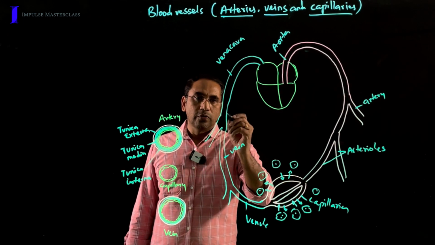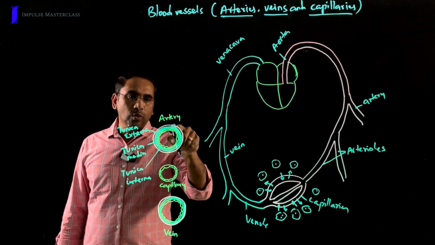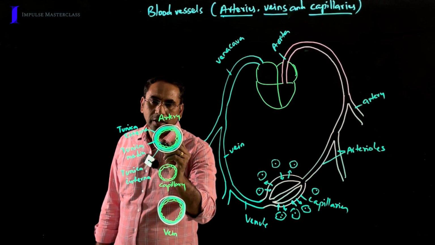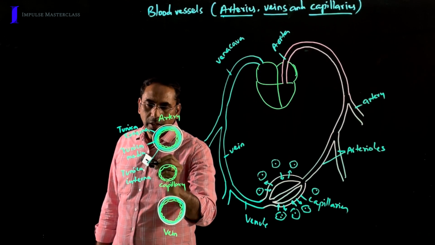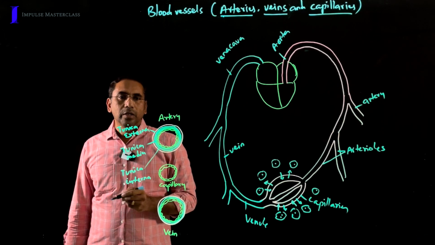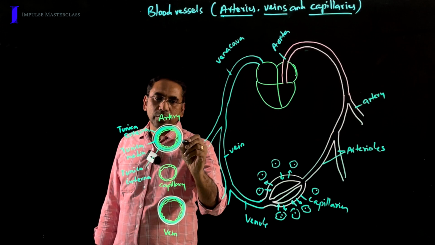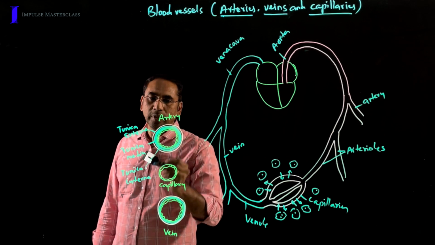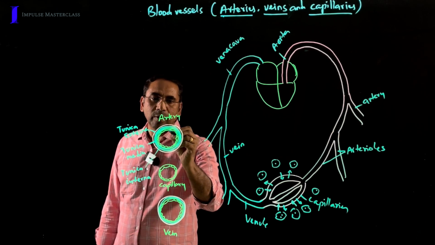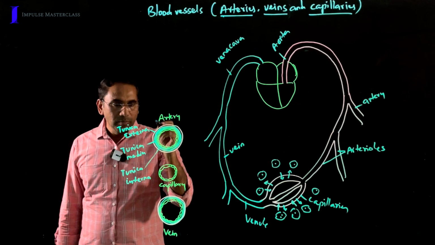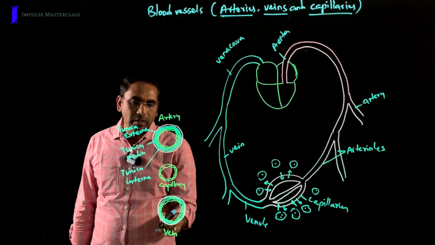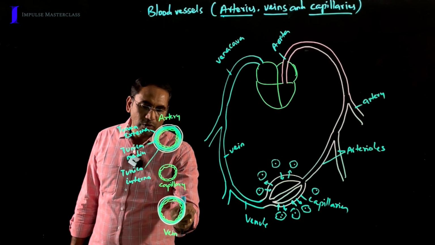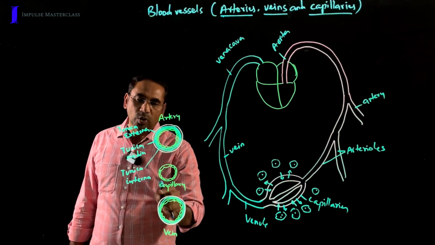When we look at the structure of arteries and veins, both their walls are basically made up of three layers: outer tunica externa, middle tunica media, and inner tunica interna. Tunica externa consists of fibrous tissue with collagen fibers, media with elastin fibers and smooth muscles, and interna consists of squamous epithelium. The same layers are also found in the wall of a vein, but the tunica media is very thin, hence the thickness of the wall is less and the lumen is broad.